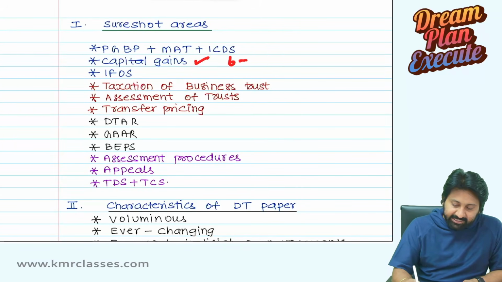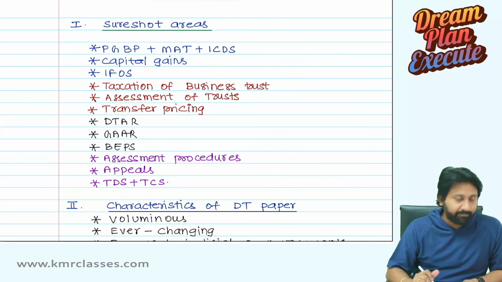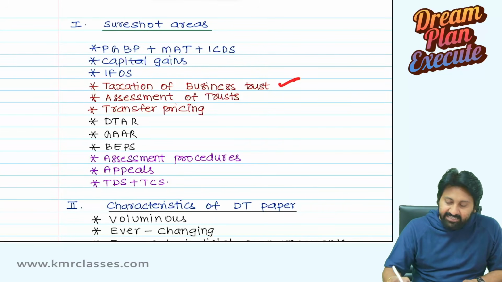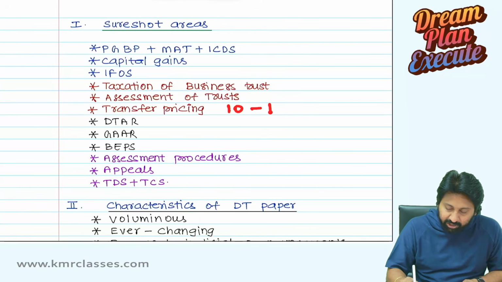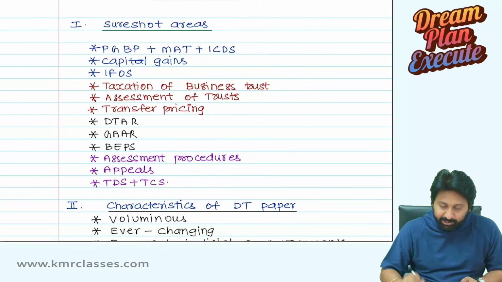Capital gains, 6 to 8 marks will come. IFOS, a 4 to 5 marks question will come. Normally they ask in MCQs. Taxation of business trust, you can expect a very good question from this. Assessment of trust, generally 6 marks, can go up to 8 marks. Transfer pricing will come for somewhere around 10 to 12 marks in the exam, confirm. Because of the international taxation segment, this is the primary portion.